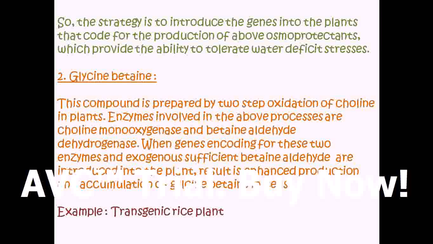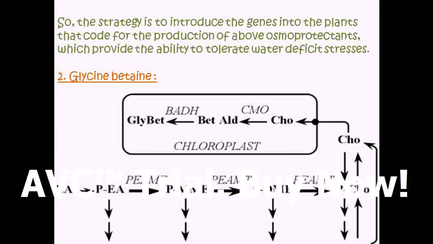The next compound which can be called an osmoprotectant is glycine betaine. Here also the biosynthesis of glycine betaine is induced by production of enzymes like choline monooxygenase and betaine aldehyde dehydrogenase. These are the enzymes involved in the production of glycine betaine. So genes are introduced from other sources into the plant so that these two enzymes are produced more and glycine betaine is also produced.